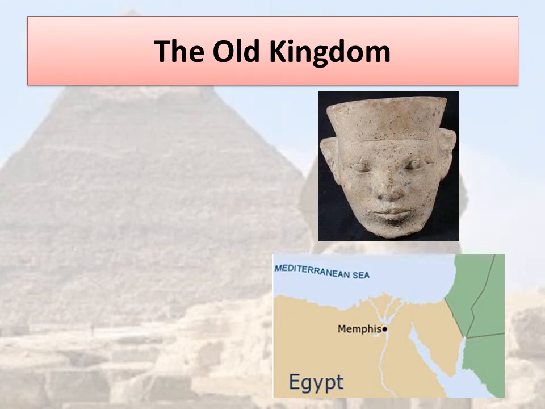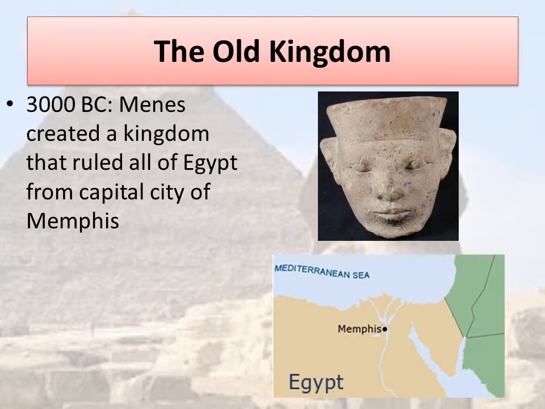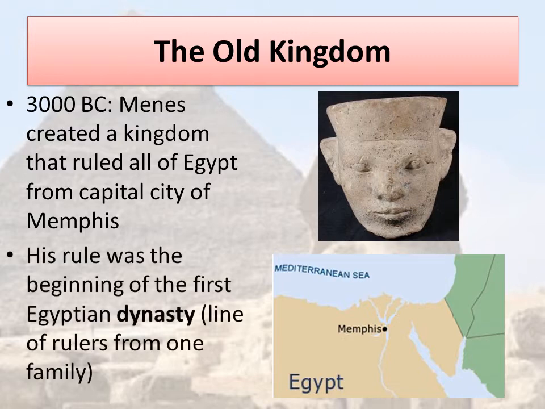Around 3000 BC, an Egyptian leader named Menes created a kingdom that ruled all of Egypt from the capital city of Memphis. This picture is a statue of Menes' head, and the map shows the location of Memphis along the Nile River. Menes' rule was the beginning of the first Egyptian dynasty, or line of rulers from one family.